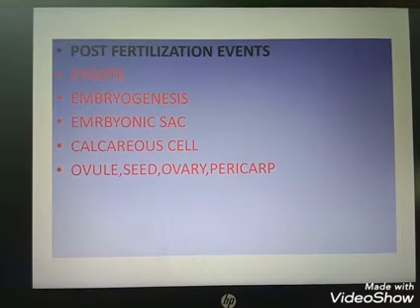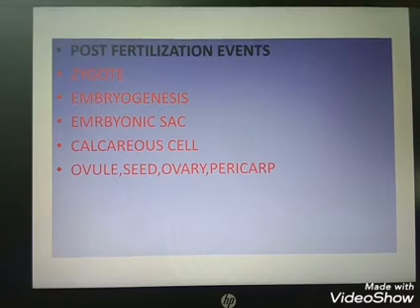The ovary transforms into a fruit with a thick wall called pericarp. The formation of pericarp, ovary and seed we discussed in the plant kingdom portion and also in the morphology of flowering plants portion.